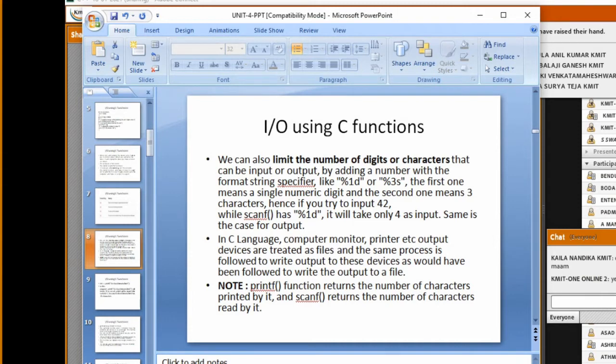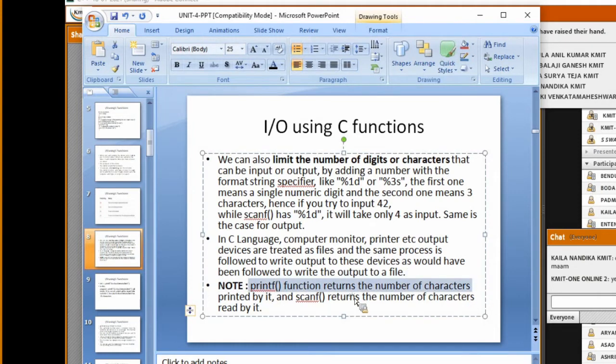Right. So printf is used to print and scanf is used to read the value. Now what does the printf function return to us? The printf function will return the number of characters printed by it. That is the return value given by the printf function.